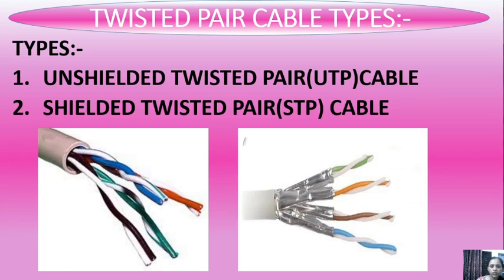You can see here two images. The left side is the example of unshielded and the right side is the example of shielded twisted pair, STP, and that is covered. You can see on the right side, the wires are covered with copper tape.